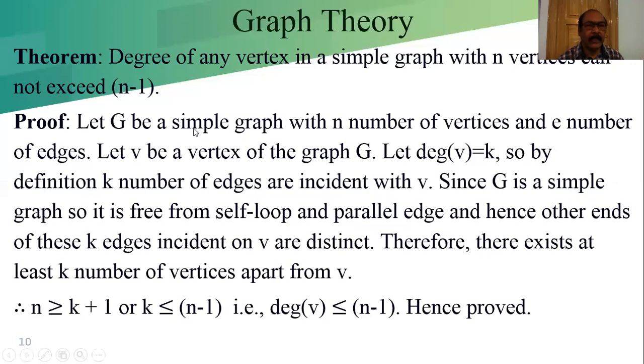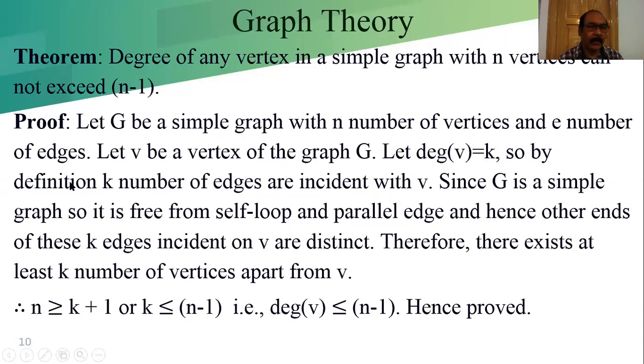Proof. Let G be a simple graph with n number of vertices and e number of edges. Let V be a vertex of graph G. Let degree of V equal to k. Instead of d(V), we can also write dV equal to k.